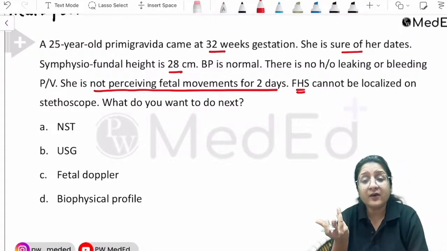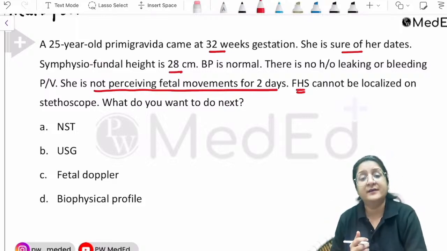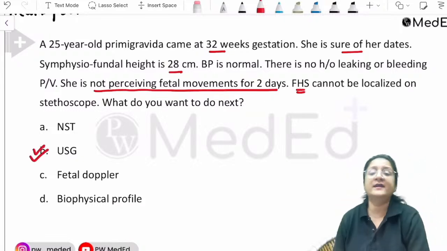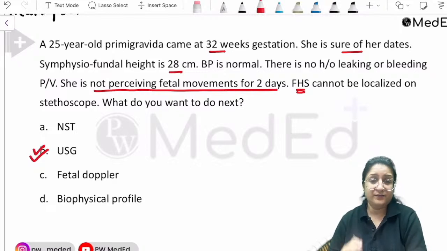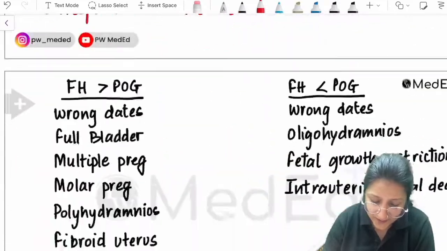So what will NST do? First you have to know whether the fetus is alive or not, isn't it? So ultrasound is important right now. Very, very important point to note. Okay, clear. So let's see.